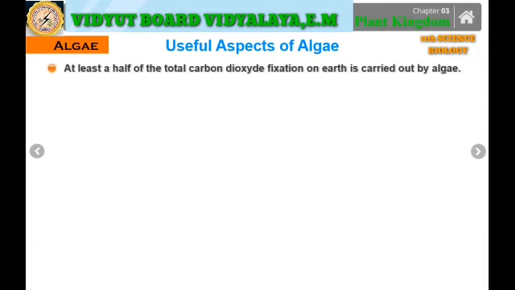Now, at least mainly half of the total carbon dioxide fixation on the earth is carried out by the algae. Well, algae, as they are found in the aquatic medium, a lot of the carbon dioxide fixation basically takes place by means of the algae.